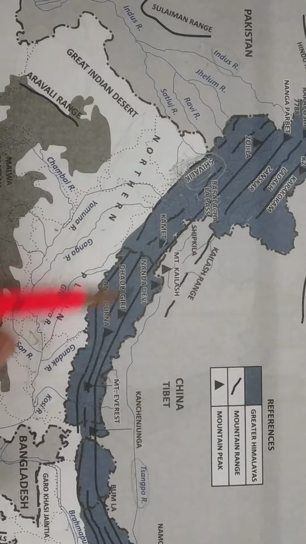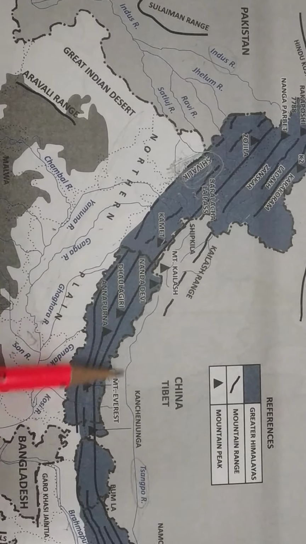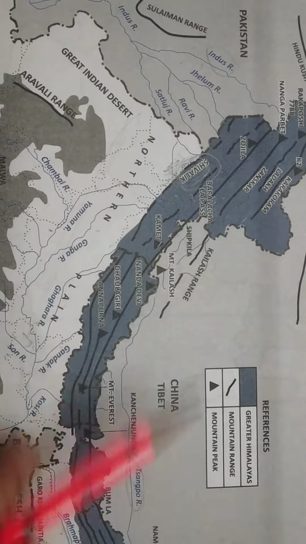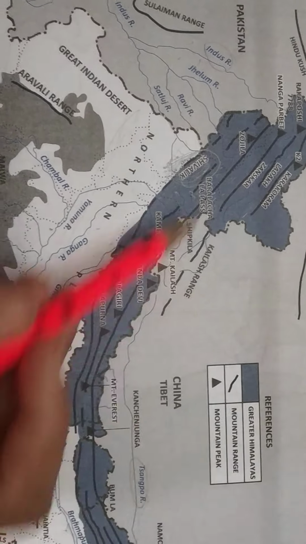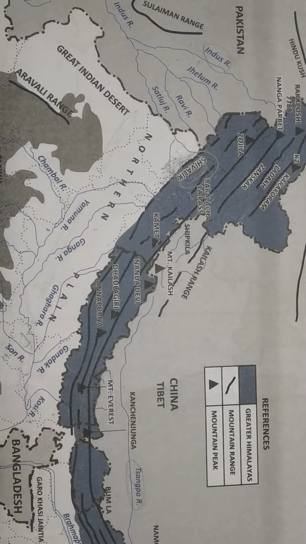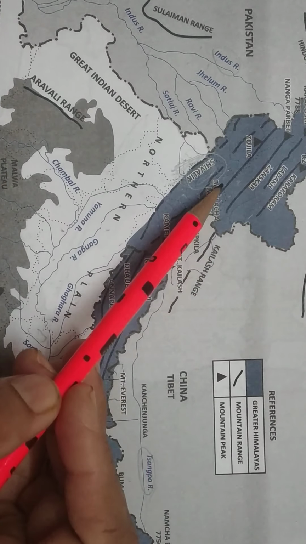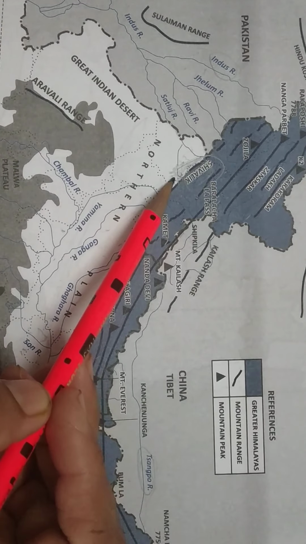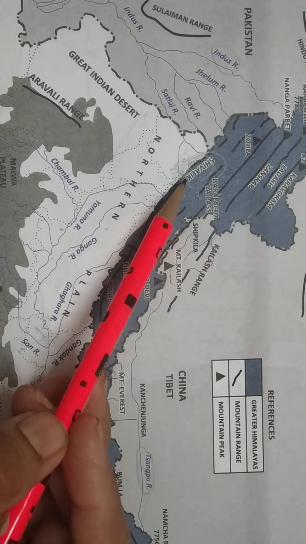They form an arc which covers a distance of about 2,400 km. Their width is 400 km in Kashmir and just 150 km in Arunachal Pradesh. Now these Himalayan mountains consist of three main parallel ranges: the innermost Himalayas, known as the Himadri, the middle Himalayas, known as Himachal, and the outermost range, known as the Shivalik. We have three main parallel ranges: Himadri, Himachal and Shivalik.